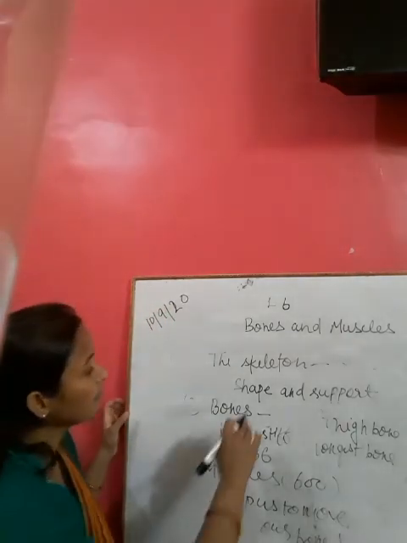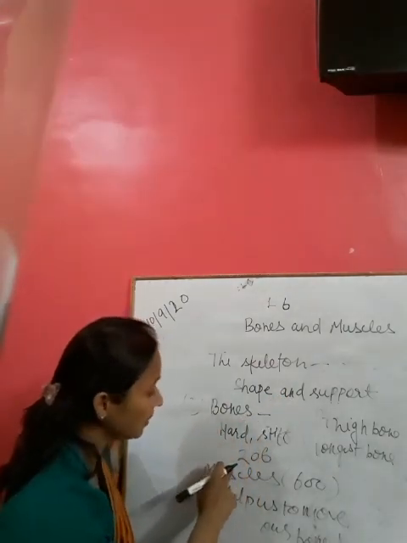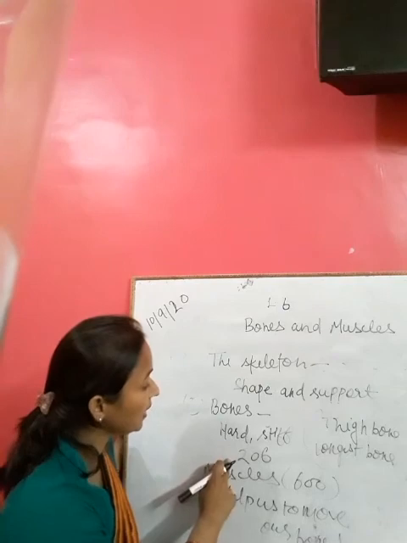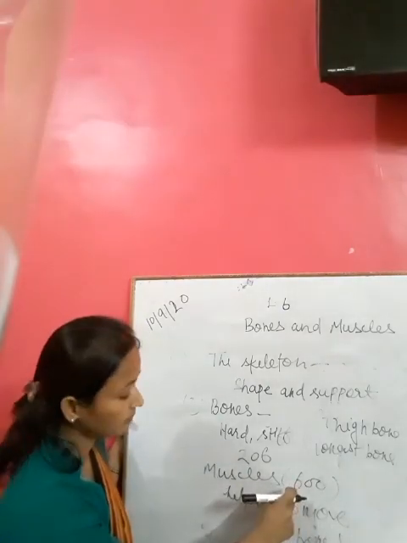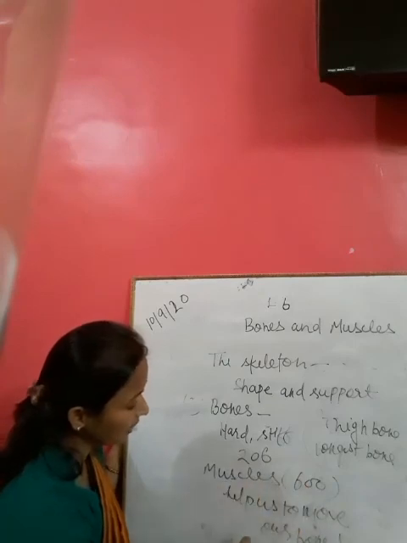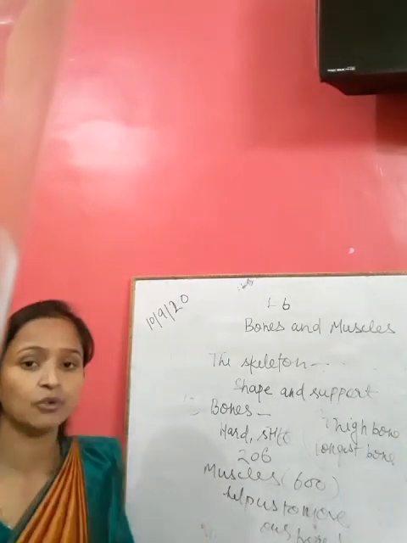You can see that the skeleton gives shape and support. Bones are hard and stiff, and there are 206 bones in our body. The muscles help us to move, and there are 600 muscles in the human body. The thigh bone is the longest bone in the human body. So this chapter you will read.